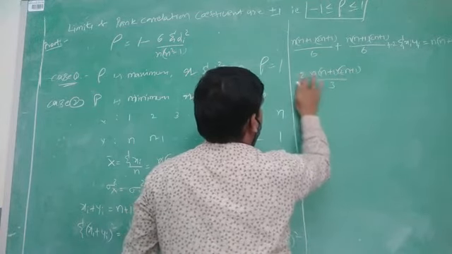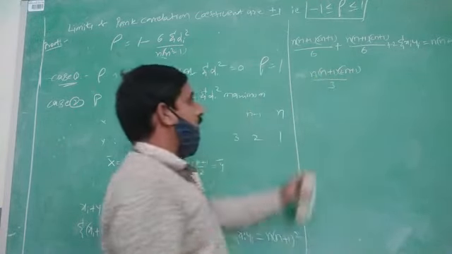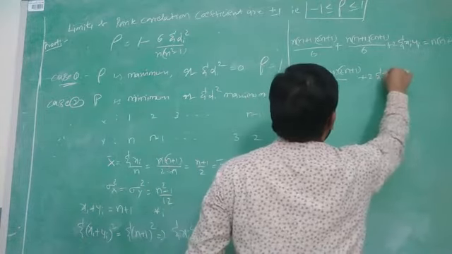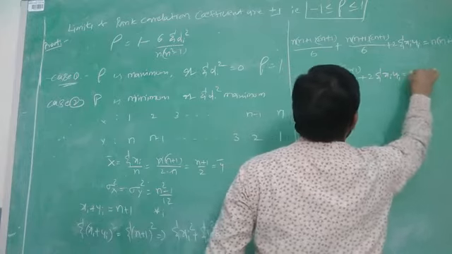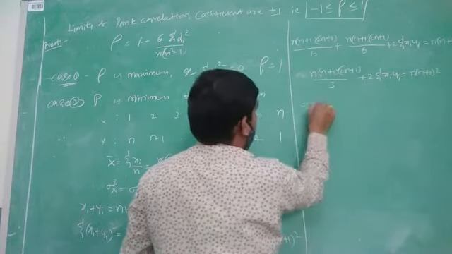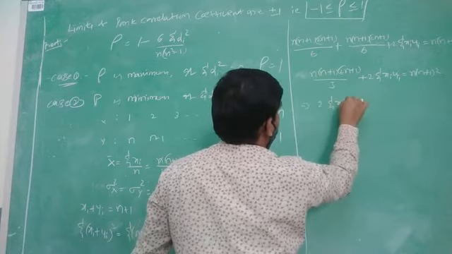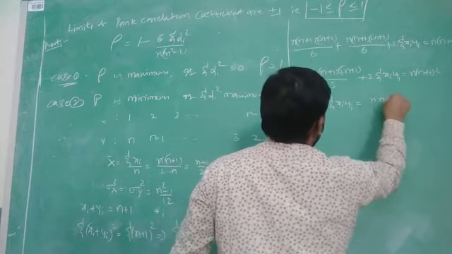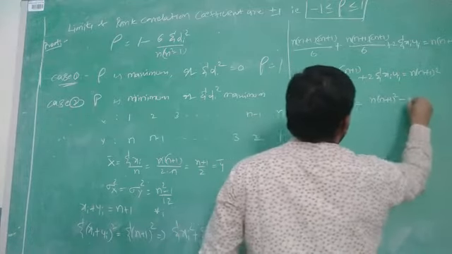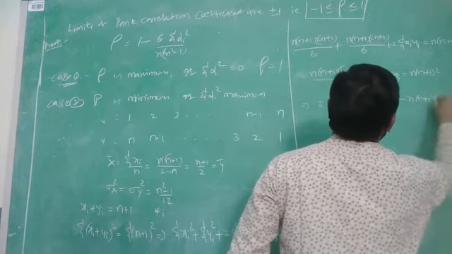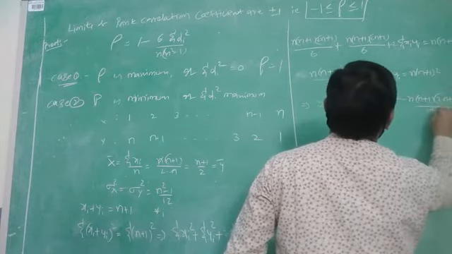Then we get n into (n plus 1) into (2n plus 1) by 3 plus 2 into summation xi yi is equal to n into (n plus 1) whole square. Then we get 2 into summation xi yi is equal to n into (n plus 1) whole square minus n into (n plus 1) into (2n plus 1) divided by 3.